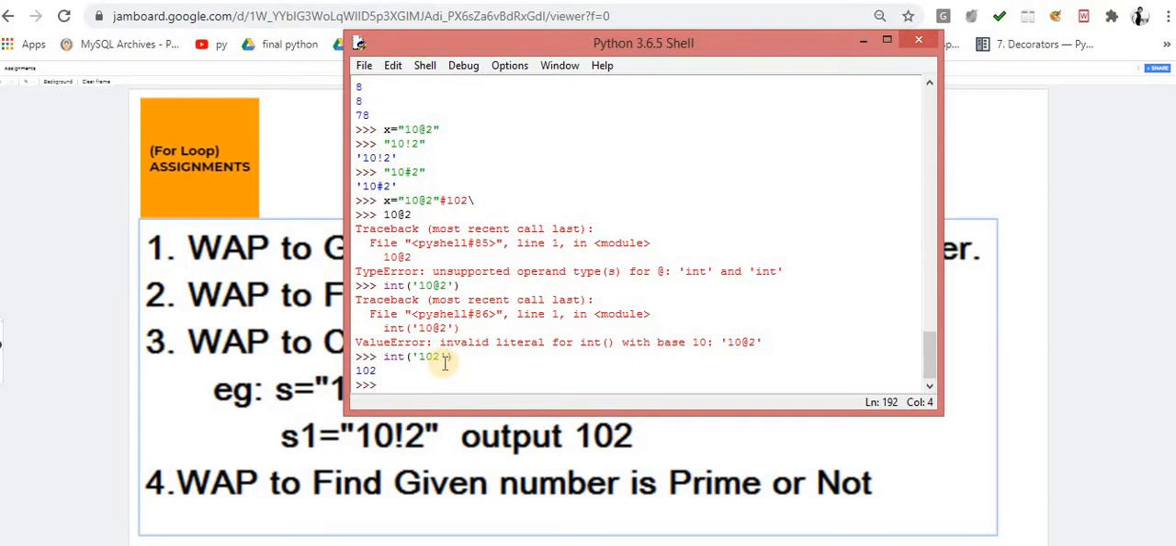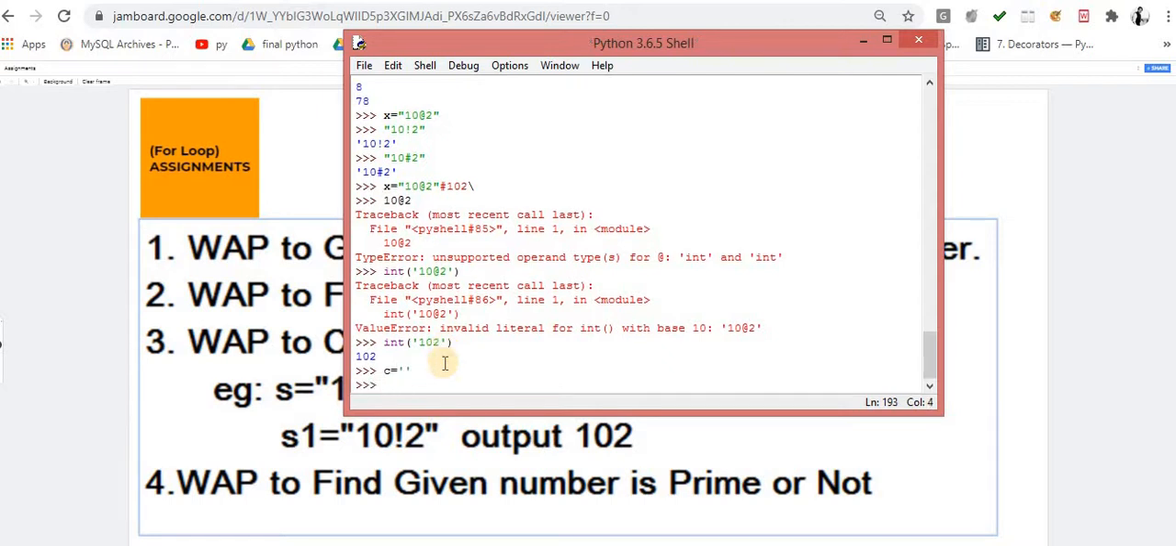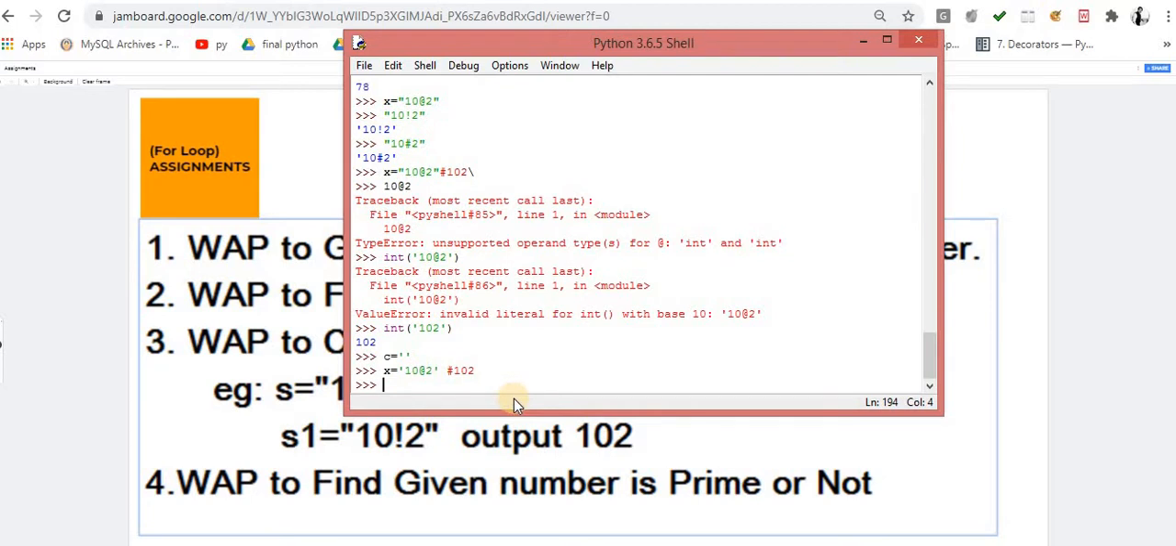So how is it possible? For that, I am making an empty string. First, I am making an empty container. Just understand it. I took an empty container, c equals this one. Now this one is my string that I want to change into which output? I want to change it into this output. That is my string.